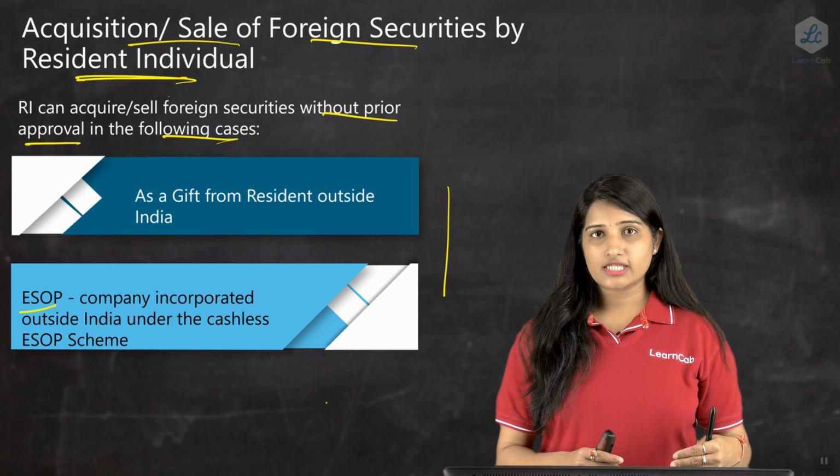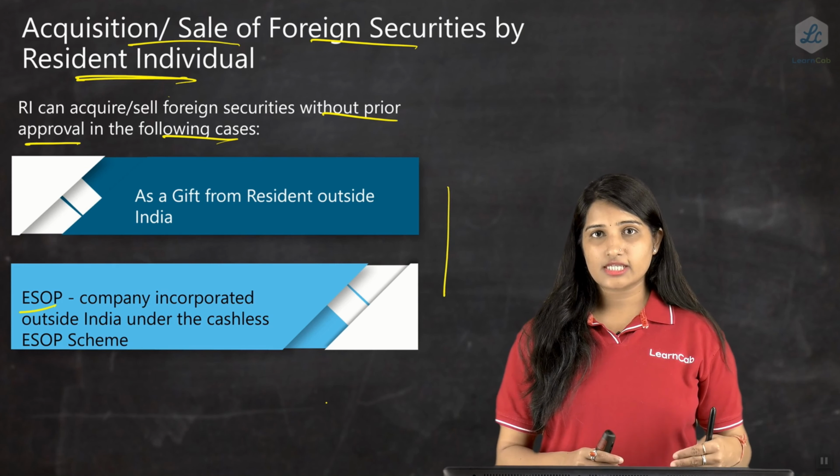Next is again an ESOP issued by an employee or director of an Indian office, branch or subsidiary. Before this slide we had seen the ESOP under cashless. Now here it is a normal ESOP which is being given to the employee or director of an Indian company or a branch or a subsidiary in India, and later when the ESOPs are vested, to the extent of the nominal price, or let's say the exercise price, the funds are remitted outside India and the shares are received by the employee or the director.